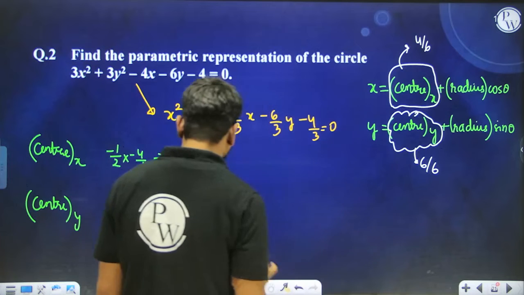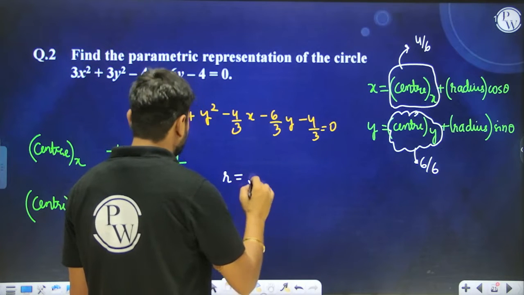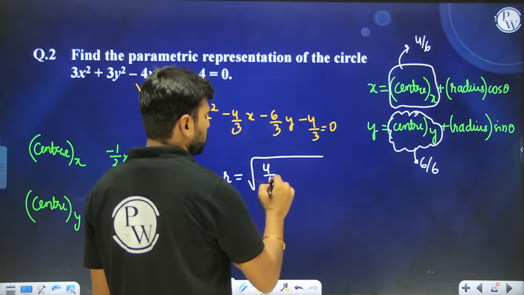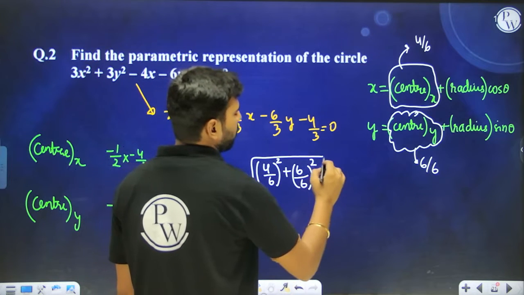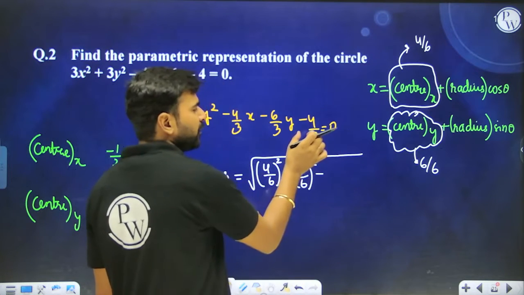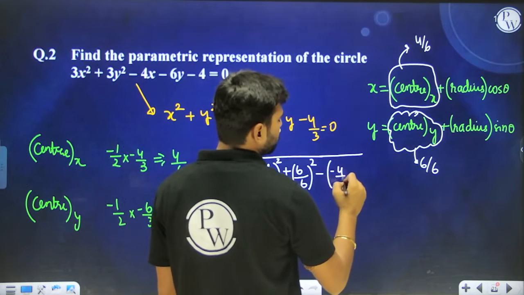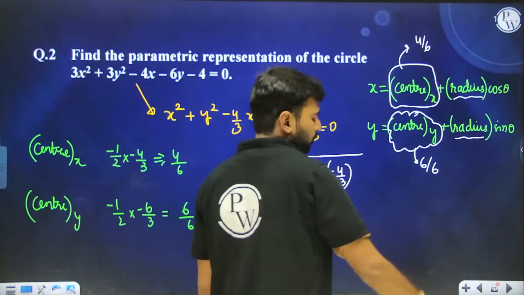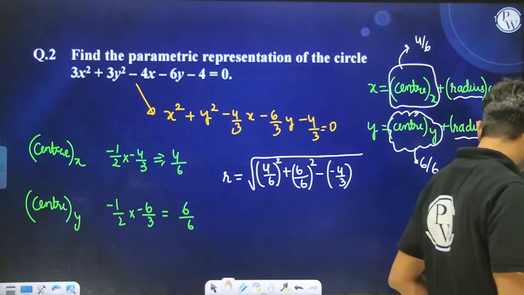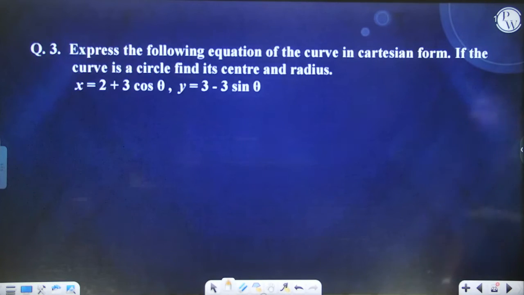Okay, number 1. Now what is going to be the radius? The radius of the circle is going to be the square root of (4 by 6) whole square plus (6 by 6) whole square minus c, and the value of c over here is already minus 4 by 3, so let's put it in. This value is what you put in place of the radius, and what you get is nothing but the parametric equation of the circle in these cases.